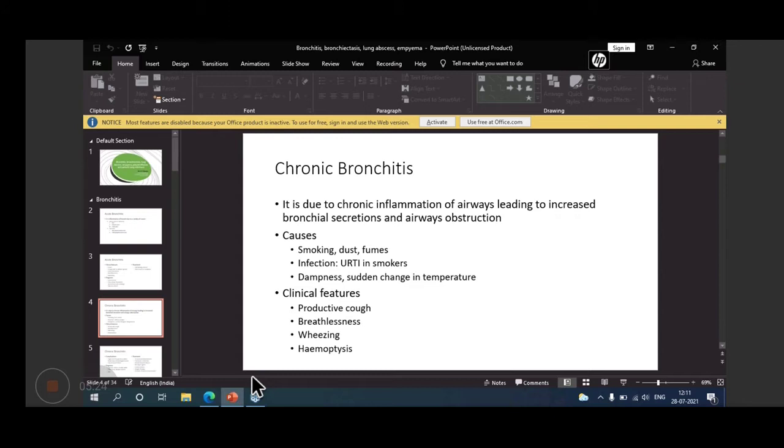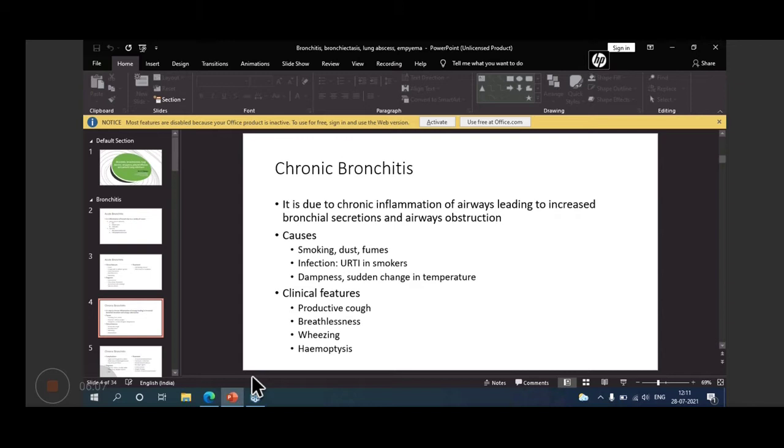Then coming to chronic bronchitis, it is different from acute bronchitis. This is due to chronic inflammation of airways, leading to increased bronchial secretions and airway obstruction. This is mainly due to some irritant, like smoking, dust, or fumes, and infection may occur from upper respiratory tract infection in smokers, and also dampness and sudden change in temperature. All these may lead to chronic bronchitis.